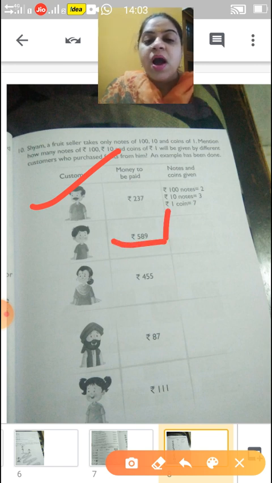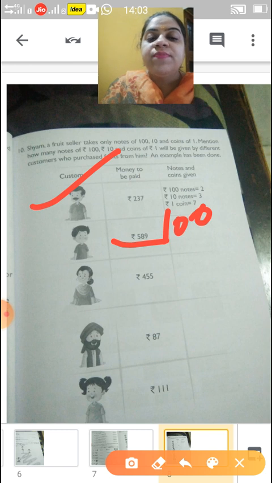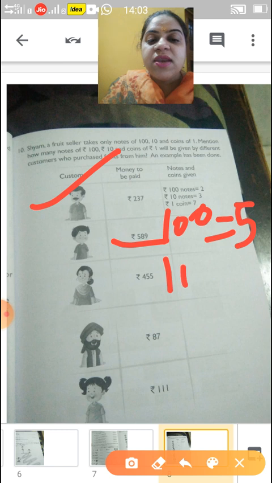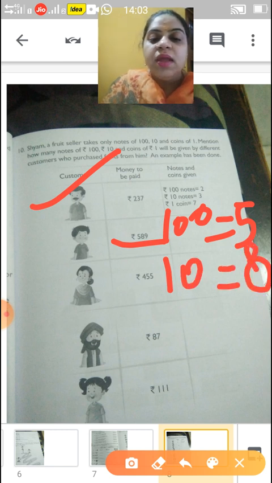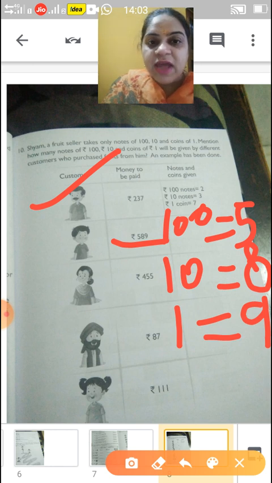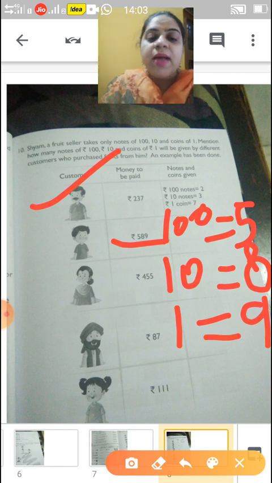Like 100 notes, how many, children? That is 5. Now next, 10 notes, how many, children? That is 8. Next, 1 rupees coins, children, he will take 9. So children, 5 into 100, that is 500, plus 8 into 10, that is 80, plus 9 into 1, that is 9. So children, 589. Like this, you have to expand the form.